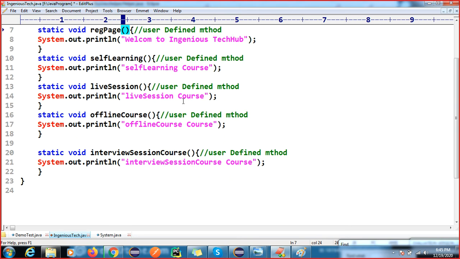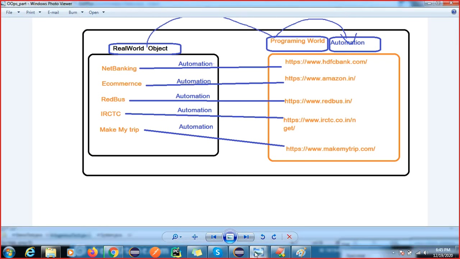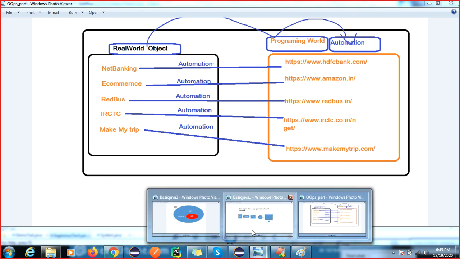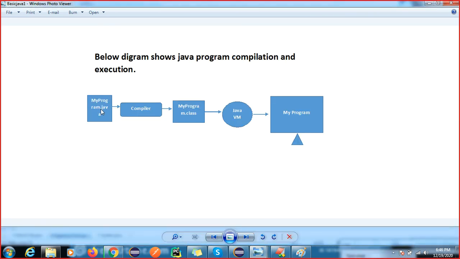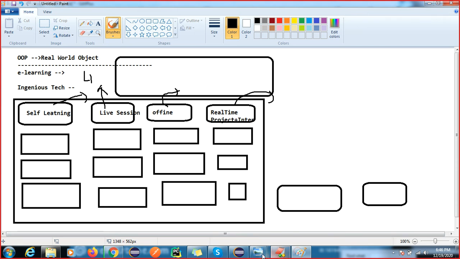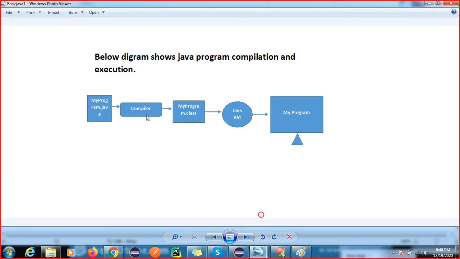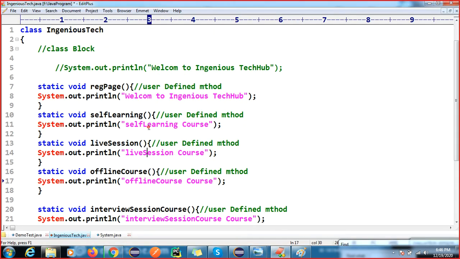So now this job is completed. Where we have this dot java file, you can see the extension is dot java. Now I am going to compile this code. So the next job is compilation. I will press control 1.